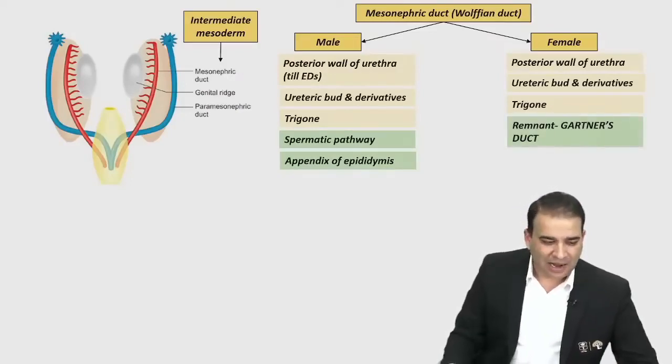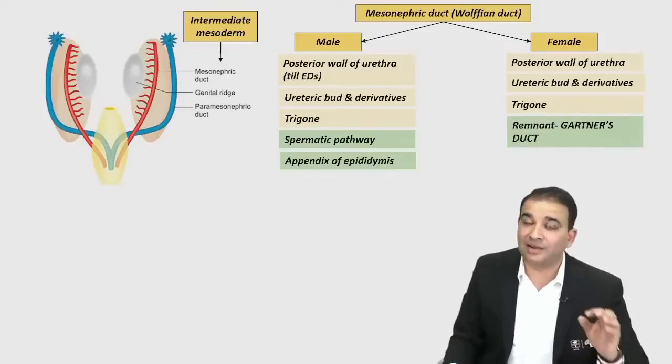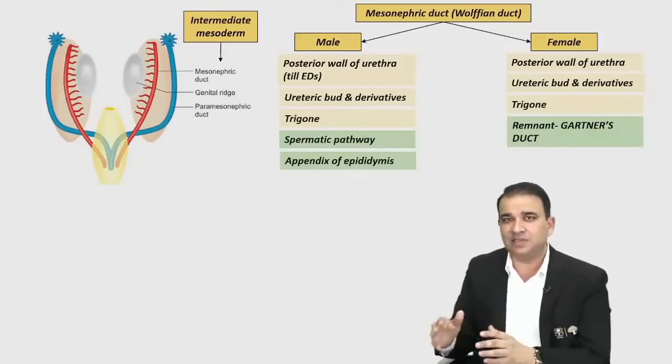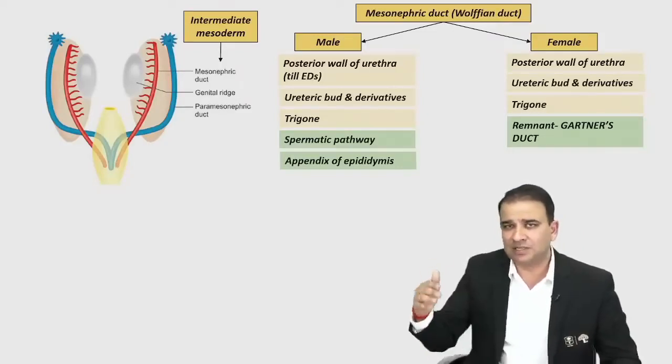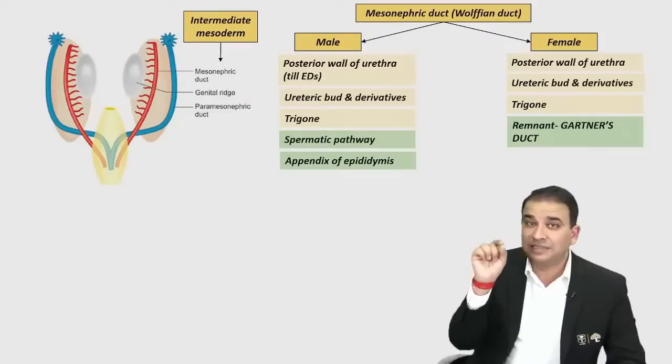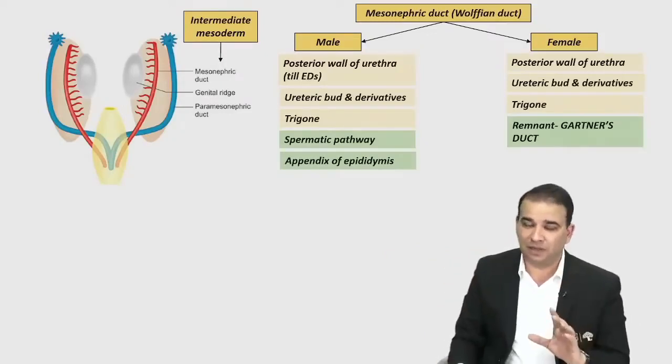Now guys, it is the Gartner's duct we are talking about, not the Gartner's cyst. Look here, Gartner's cyst is present in the upper vaginal wall. Bartholin cyst in the lower vaginal wall, Gartner's cyst in the upper vaginal wall. If the location of Gartner's duct is asked, do not make a mistake in this.